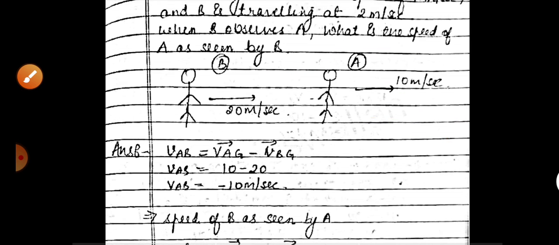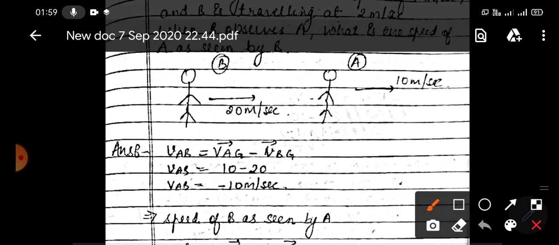So what is the velocity of A with respect to B? It is equal to velocity of A minus velocity of B, velocity of A with respect to ground minus velocity of B with respect to the ground. What is the velocity of A? 10 meter per second, minus what is the velocity of B? 20 meter per second. So velocity of A with respect to B is equal to minus 10 meter per second.